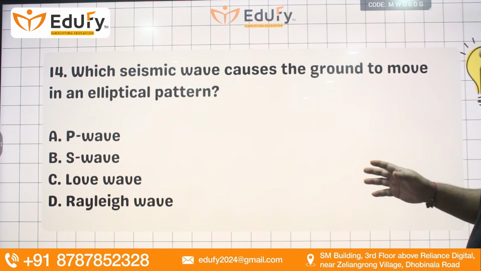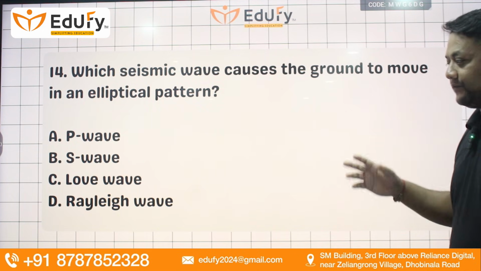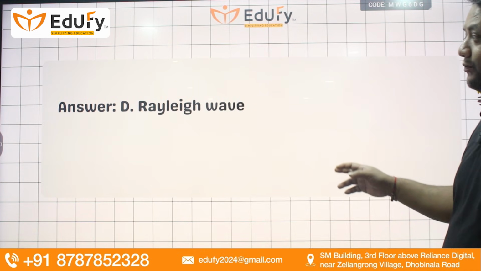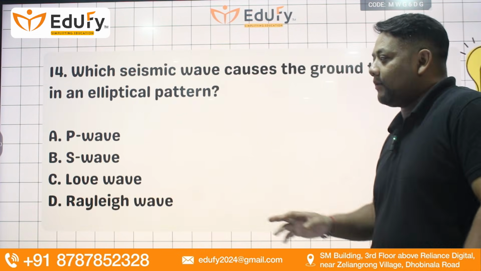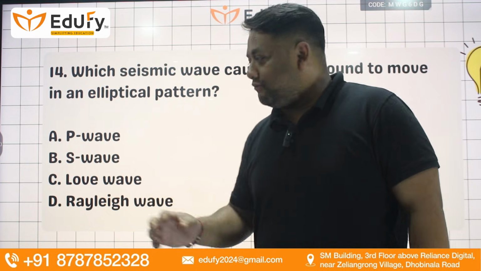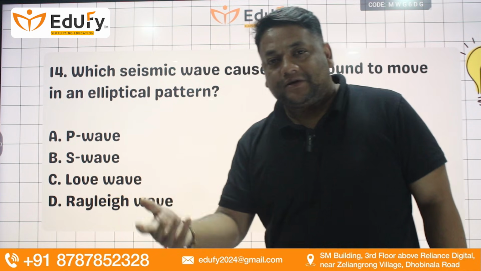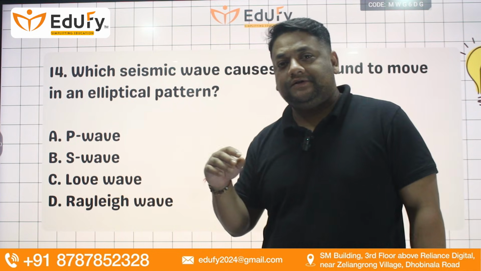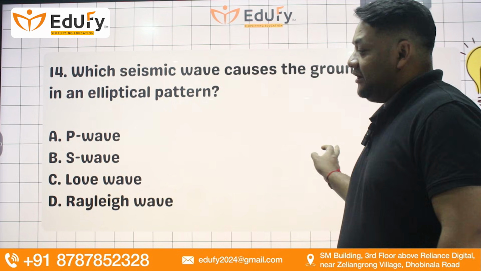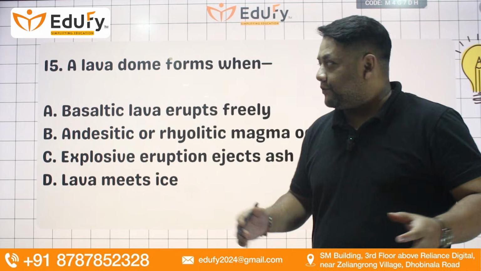Okay, divergent. Which seismic wave causes the ground to move in an elliptical pattern? P wave, S wave, Love wave, or Rayleigh wave. So technically D, Rayleigh wave. Rayleigh waves are different from the other waves. P and S waves form surface waves which reach the surface and cause motion. Okay. Next, question number 15.